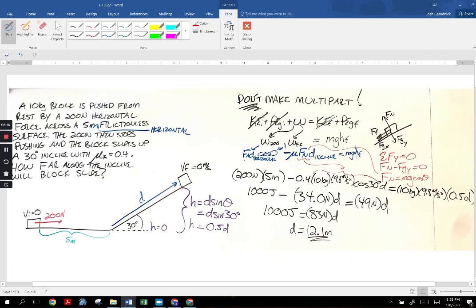In this scenario, there is a 200 Newton force applied for 5 meters on a frictionless horizontal surface. But then it slides up an incline with friction and comes to a stop. And we want to find out how far along the incline it slides, this distance d. Notice what I've done immediately is to write height is hypotenuse times sine theta, or d sine theta. Sine of 30 is 0.5. So I have height is half the hypotenuse, or half the length of the incline.